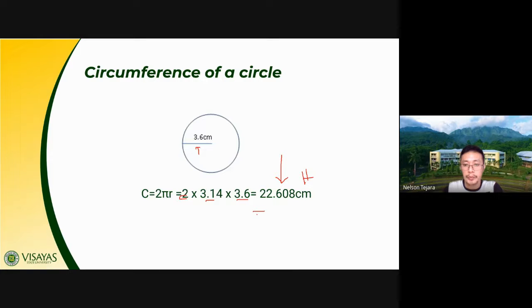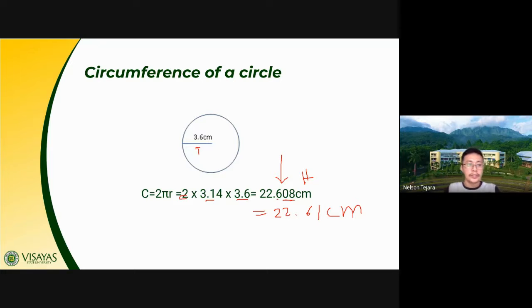So the final answer will be 22 point. Nearest hundredths, class, is your tenths, hundredths, thousandths. So nearest hundredths, so it will be 22.61 centimeters.